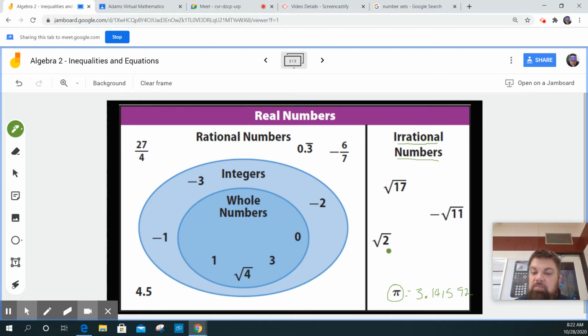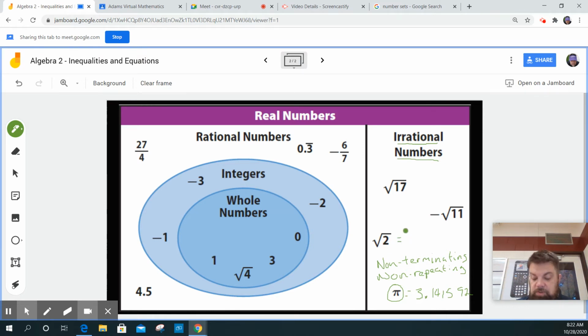So every number that you see listed here, if I plug it in a calculator, it's non-terminating, meaning that the decimal never stops. It just keeps going on forever and ever and ever. And then it's non-repeating. So there is no pattern that repeats. That's an irrational number. So all these are irrational.